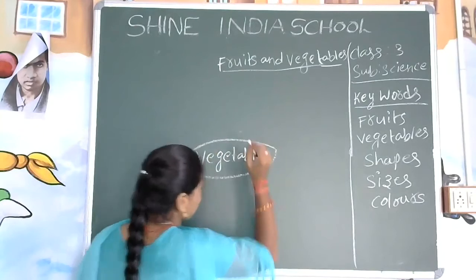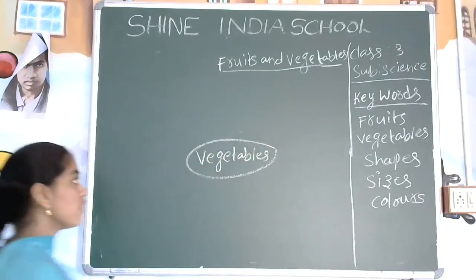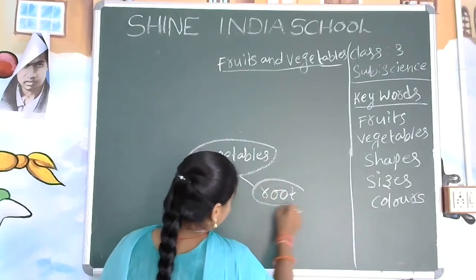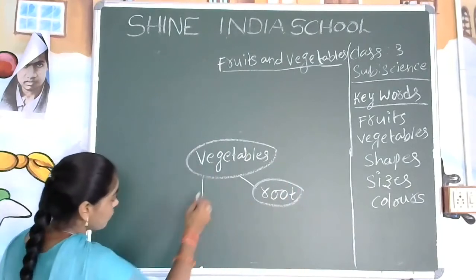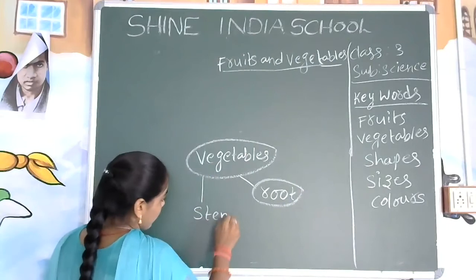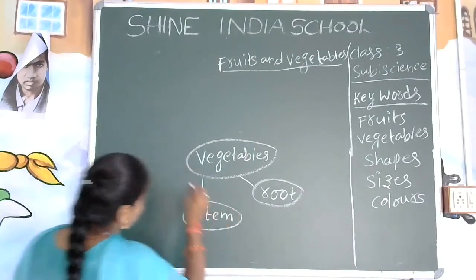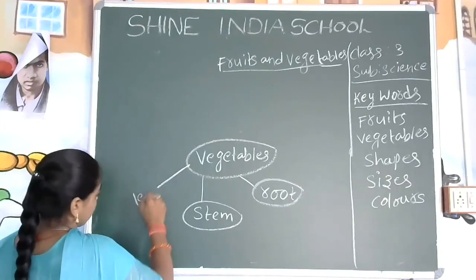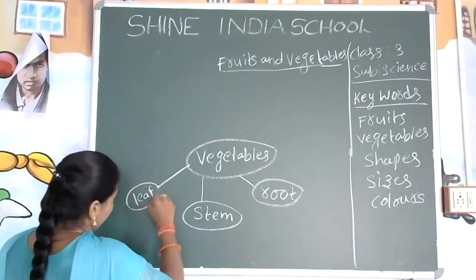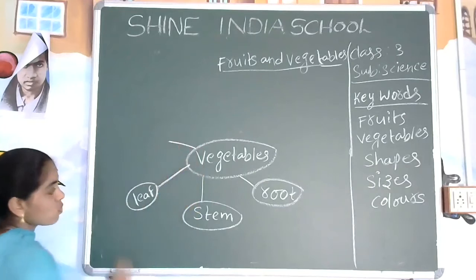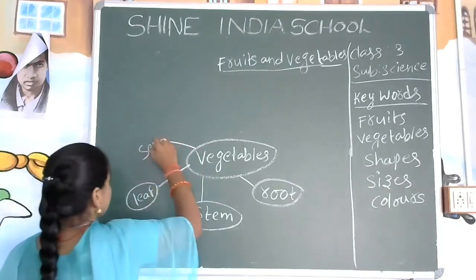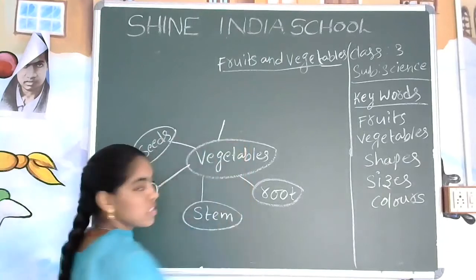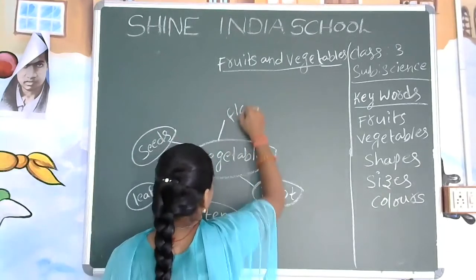Vegetables. Some of the vegetables we can get from the root. Some of the vegetables we can get from the stem. Some of the vegetables we can get from the leaves or leaf. Some of the vegetables we can get from seeds. Some of the vegetables we can get from flowers.